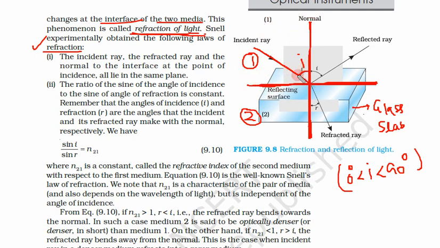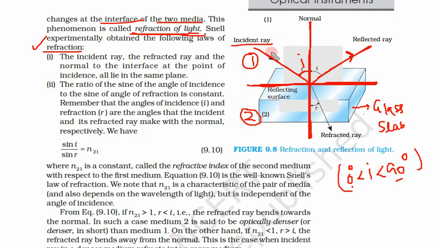So this angle is neither 0 nor 90 but somewhere between. Now from the law of reflection, the angle of incidence and the angle of reflection will remain the same.